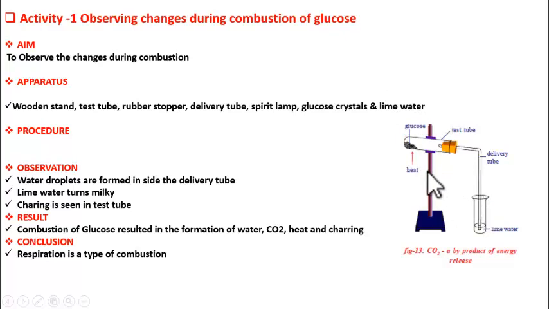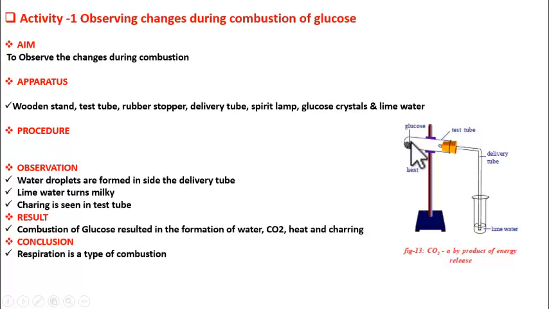Now how to do the experiment? Students, take a test tube, add glucose crystals to it and put a stopper, then fix the test tube to the wooden stand as shown in the figure. Then insert a delivery tube so that the other end of the delivery tube dips in lime water present in the other test tube as shown in the figure. So after arranging the apparatus like this, just heat the glucose crystals using a spirit lamp. Okay students, when you heat it, what happens?